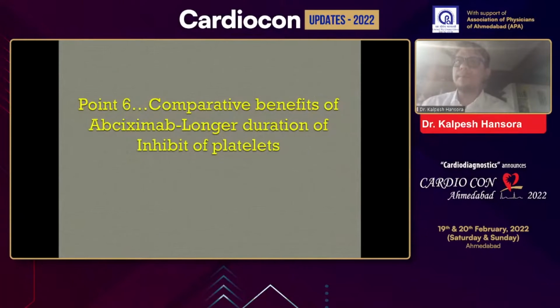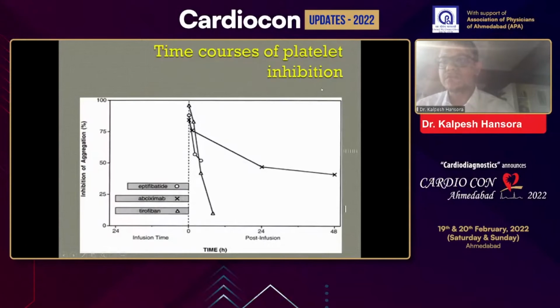Point 6 is the comparative benefit of abciximab: the longer duration of inhibition of the platelets. Next slide. If you look at the chart of abciximab, tirofiban and eptifibatide, the duration of the inhibition of platelets will last longer. So in patients who have a high thrombotic complication risk, abciximab will be more advantageous as compared to eptifibatide and tirofiban, as well as cangrelor, because their duration of action is short in comparison with abciximab. Next slide, please.